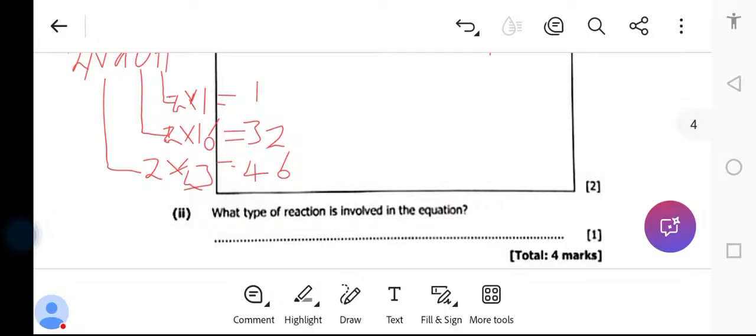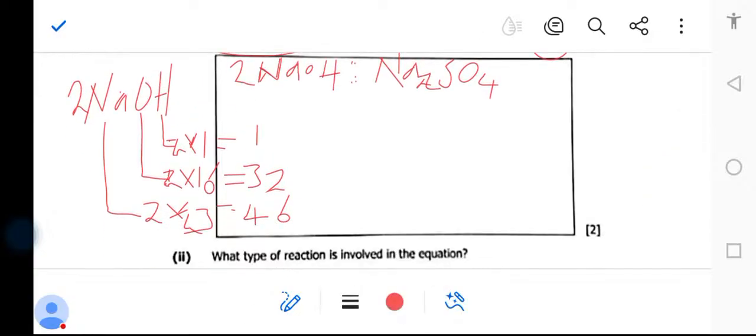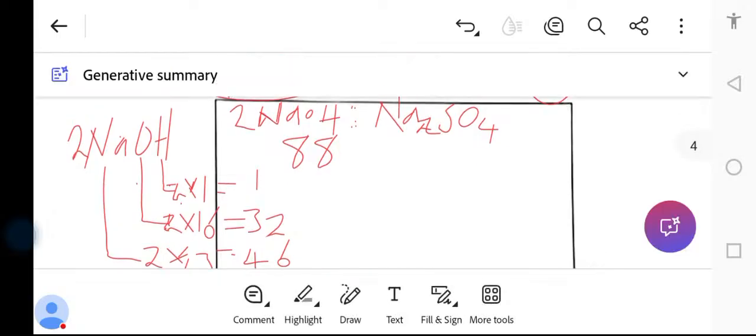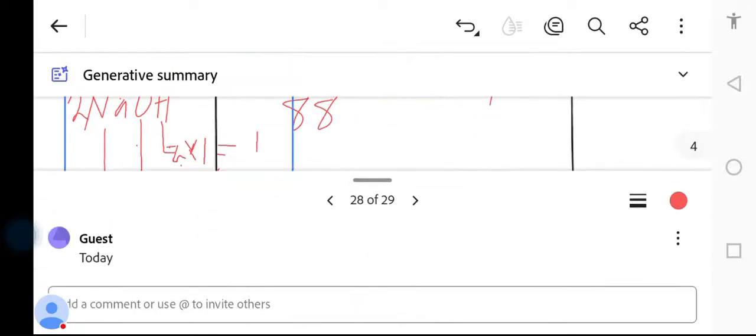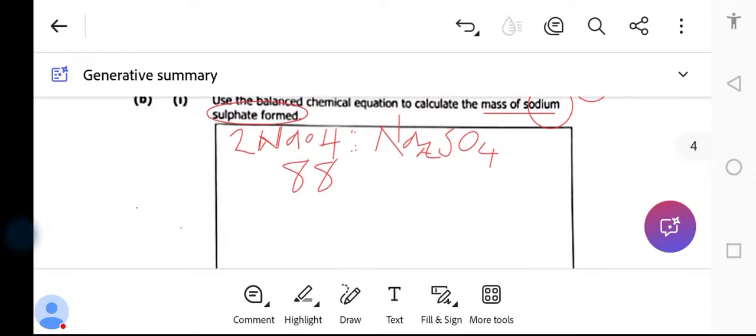So you calculate them properly. This is 6, 8, and this is 7. So you find 88, right? So the mass is 88 according to the balanced equation. So this is 88. If I'm mistaken, you tell me. I don't have a calculator now. All right, so me, I found it's 88. Okay, so the mass I found is 88 here.